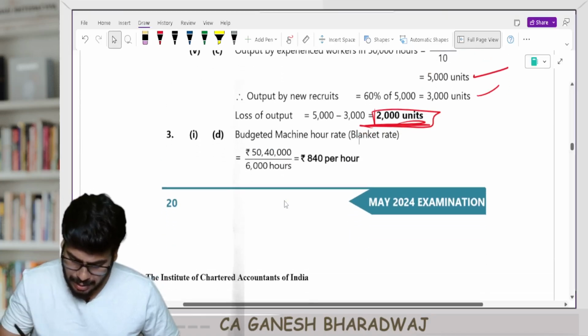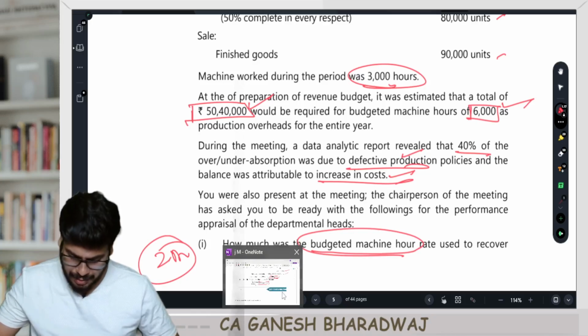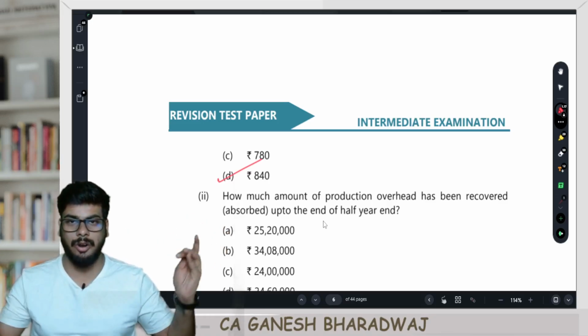Correct, guys? Look at this. 50,40,000 divided by 6,000. You get what? 840 rupees per hour. Clear with this, guys? So where is 840 here? 840 is option number D, and that's about it. Clear with this. 2 marks.